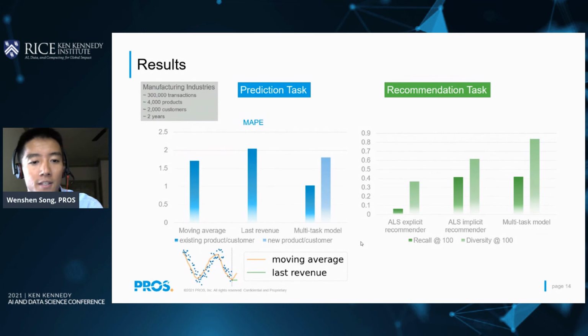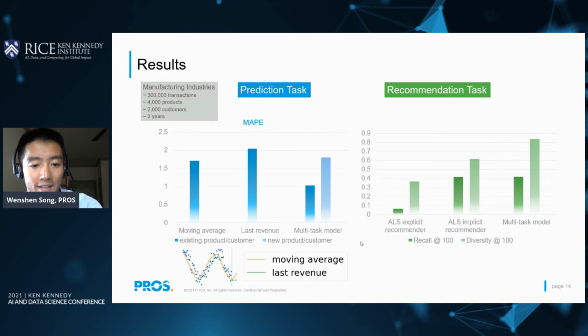So we can clearly see that the multitask model has a better MAPE value than both of them, if the customer product combinations are not brand new in the test. If they are, the moving average and last revenue predictors cannot even forecast due to the lack of history. But our multitask model can still do that.